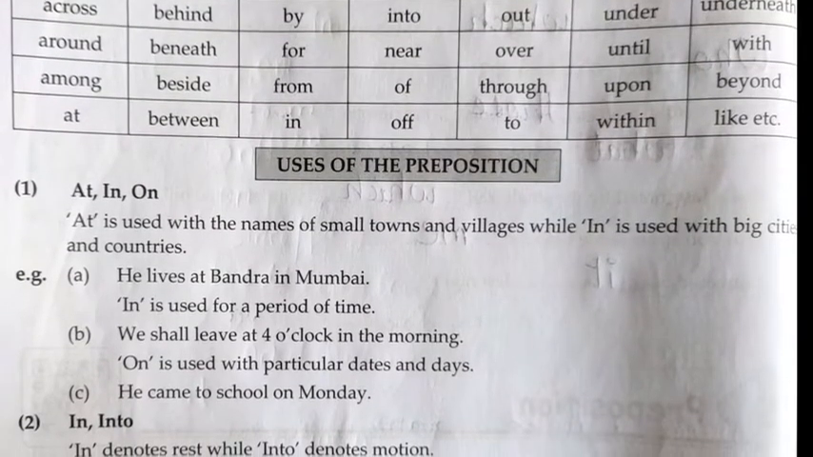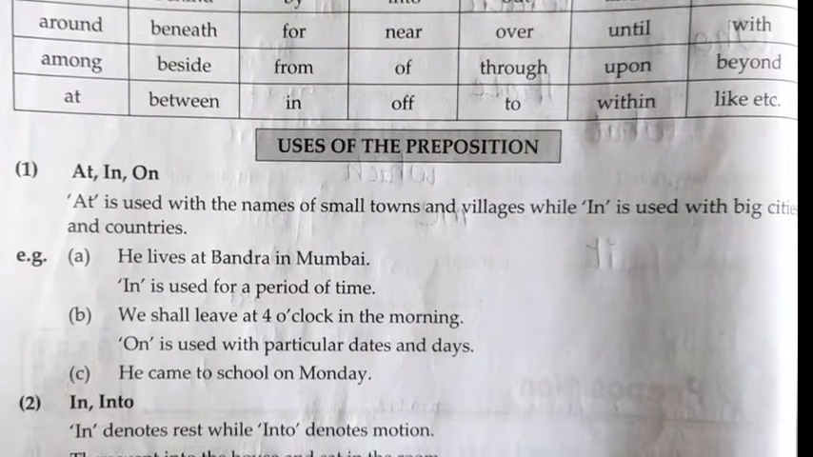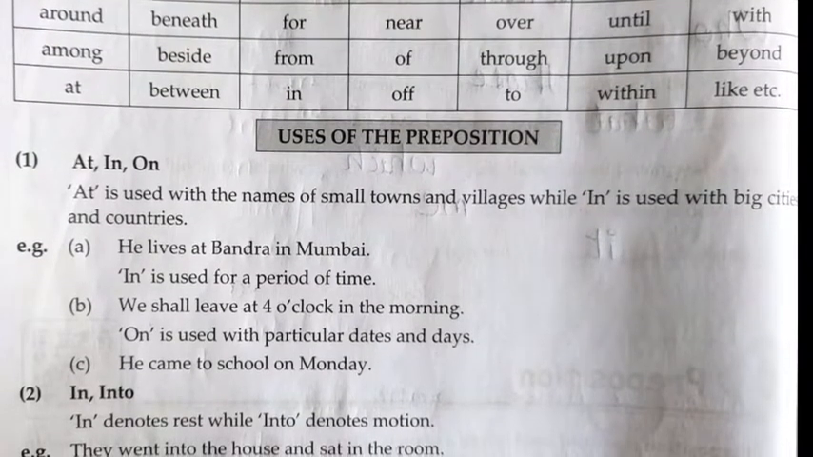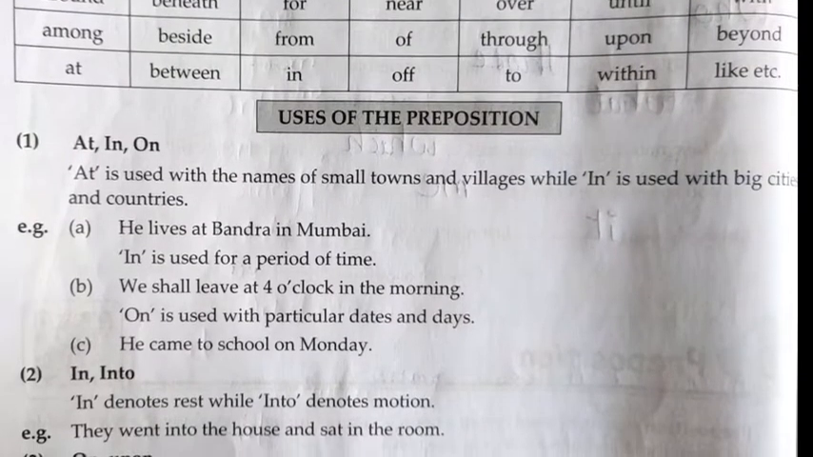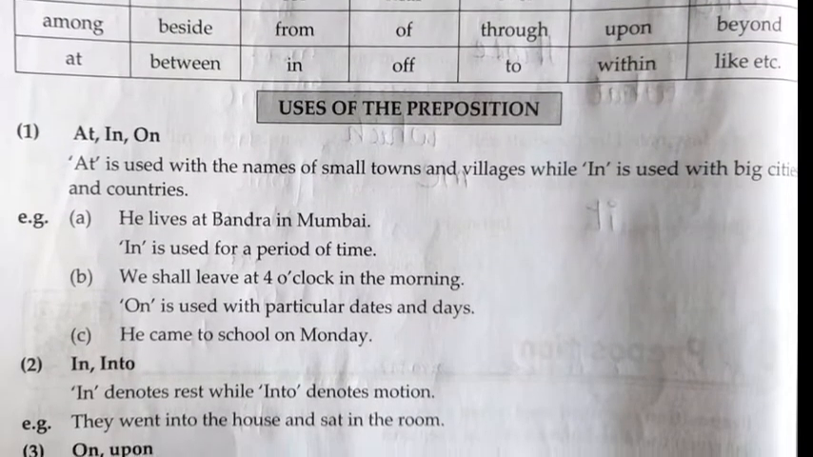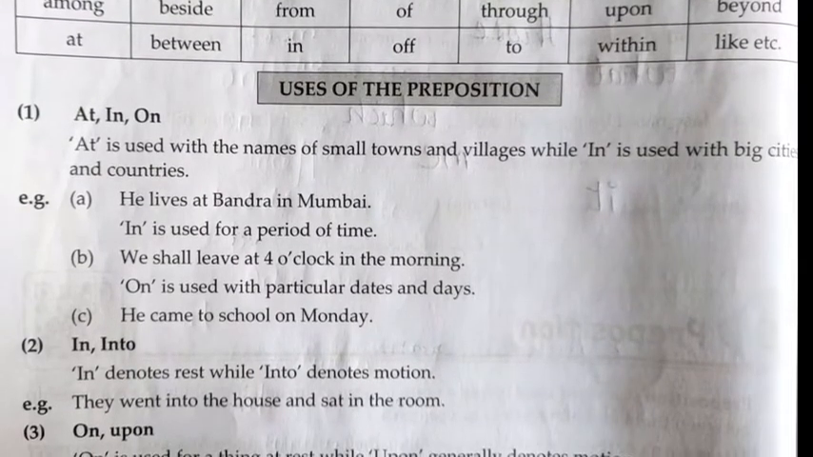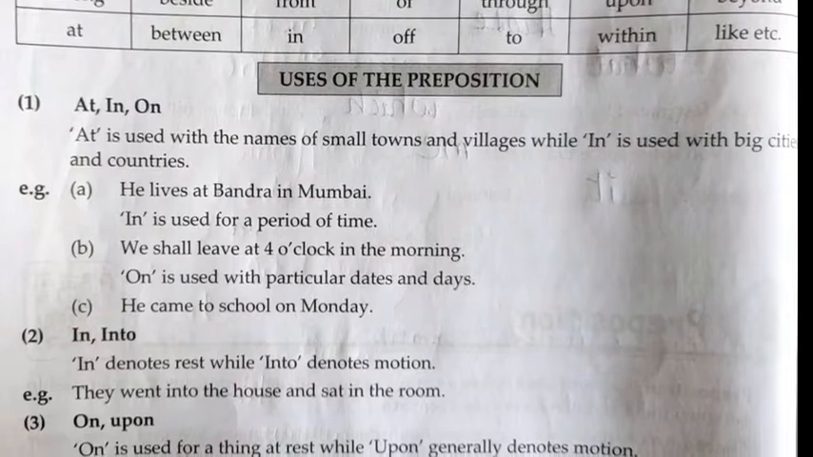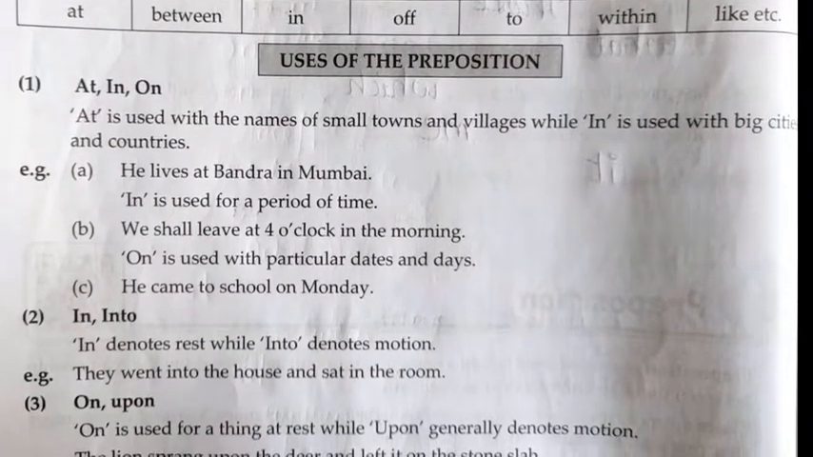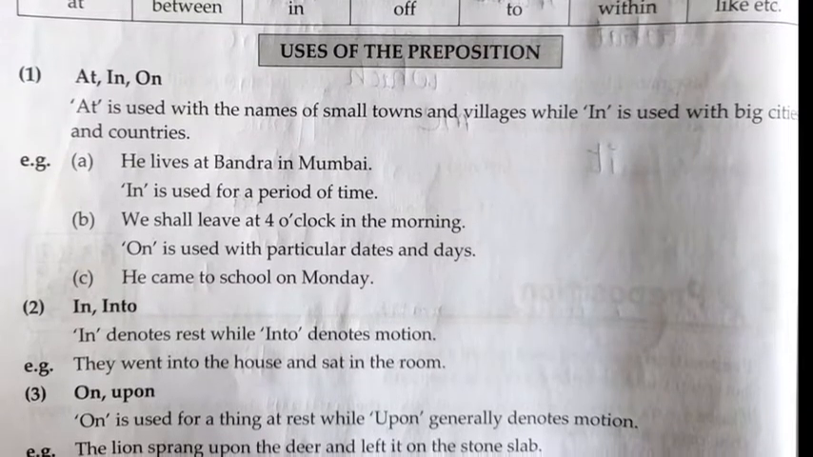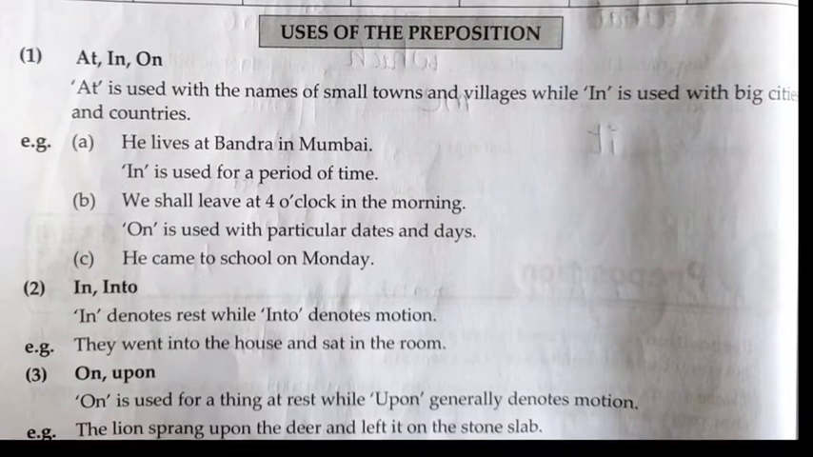First, at, in, on. At is used with names of small towns and villages, while in is used with big cities and countries. Example: He lives at Bandra in Mumbai. Second example: We shall leave at 4 o'clock in the morning. C. He came to school on Monday. Second, in, into. In denotes rest while into denotes motion. Third, on, upon. On is used for a thing at rest while upon generally denotes motion.